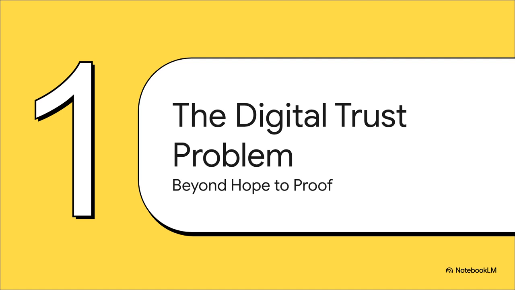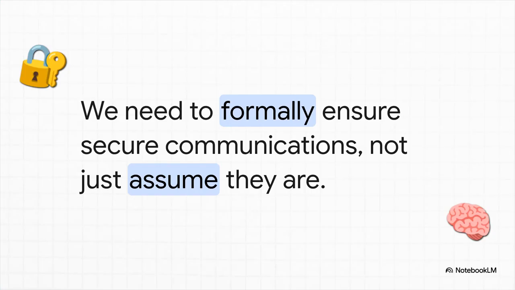So, first up, the digital trust problem. And this is all about making a huge shift in how we think about security. Moving from just hoping for the best to actually proving we have the best. Here's the most crucial point. Assumption is the absolute enemy of security. We just can't cross our fingers and hope our encryption works. The real goal here is to use the power of advanced logic to create formal guarantees, I'm talking mathematical certainties, that our systems will only behave in ways we can trust, period.